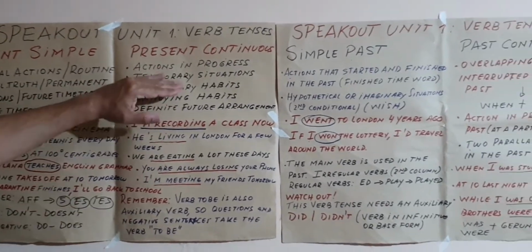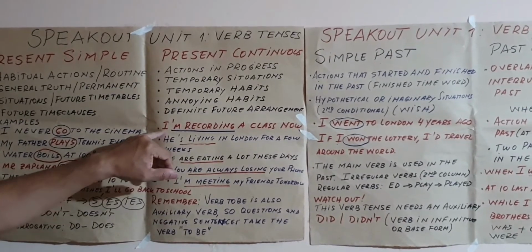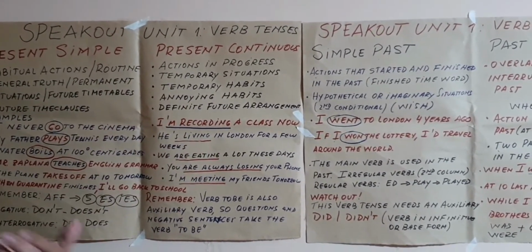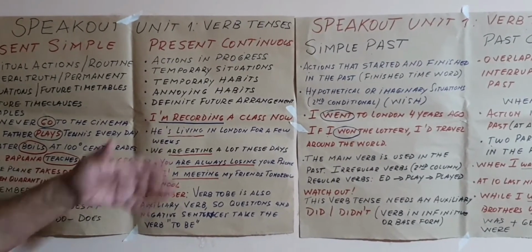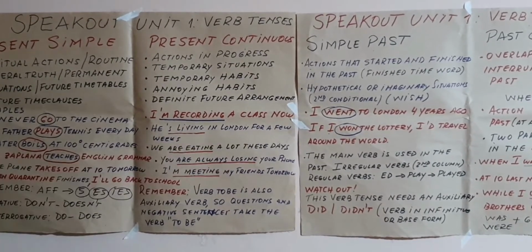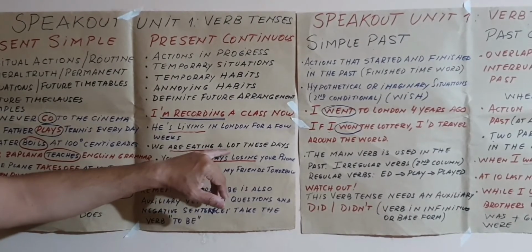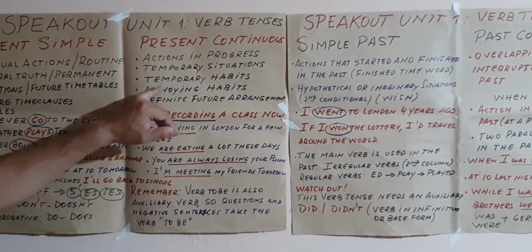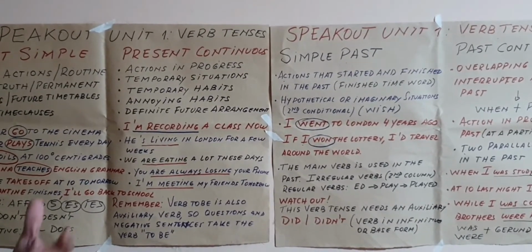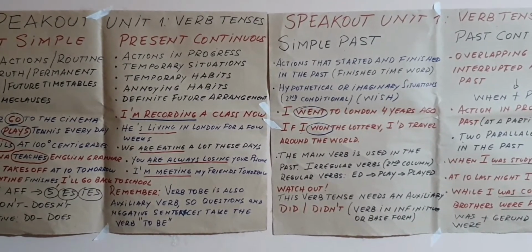The present continuous, these are the uses that I have already explained. For example, for actions in progress, I am recording a class now. In fact, my son is recording the class, but well, I am explaining verb tenses. Or he's living in London for a few weeks. That is a temporary situation. Or we are eating a lot these days. Yeah, with the quarantine, it's a temporary habit. We suppose that when quarantine finishes, well, we won't eat as much as we are eating nowadays.